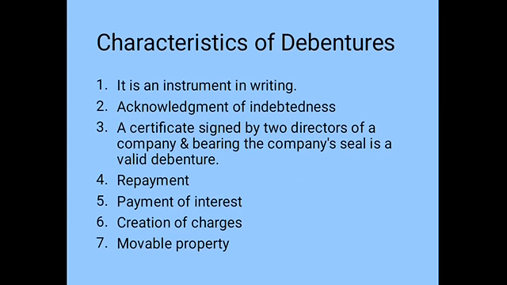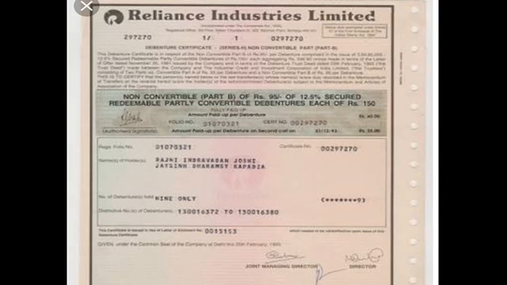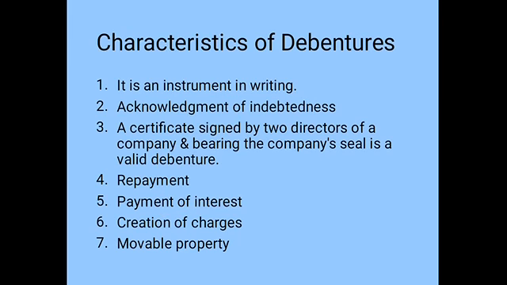Then next, that particular certificate must be signed by two of its directors and it should bear the company's seal. Then only that certificate will become valid. Then only we can say that it is a valid debenture. So a minimum of two directors have to sign that, and it should have a company seal. Here you can see that it is being signed by the two directors, and the company seal is put here so that it is a valid certificate.